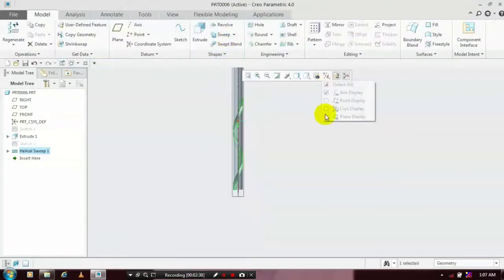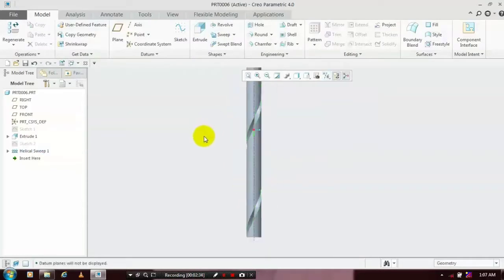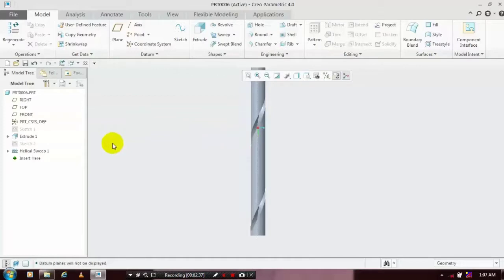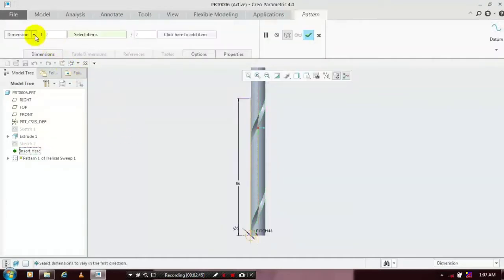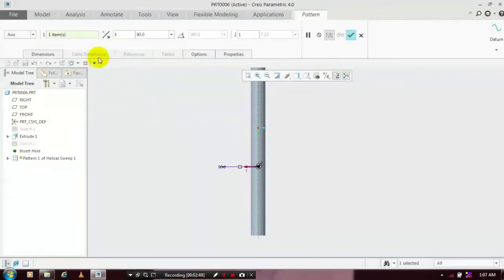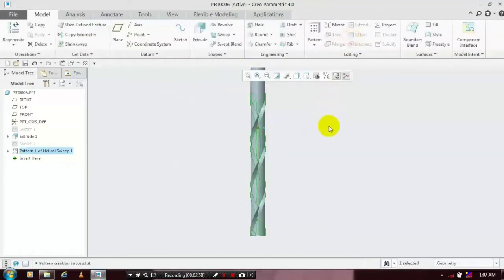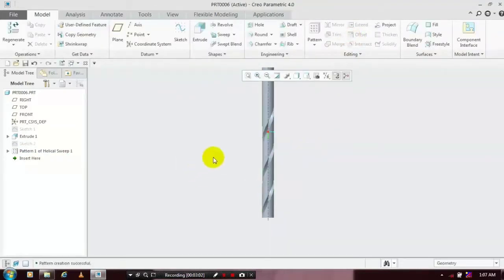Just hide the unwanted planes. Then we have to use a pattern. So select the helical sweep and go to the pattern. Inside the pattern, we have to select an axis type pattern. Select our corresponding center axis and give the number of patterns to be produced. I enter 2 as the number of patterns and give the angle between as 180 degrees. Then click OK. Now the pattern is successfully created here.